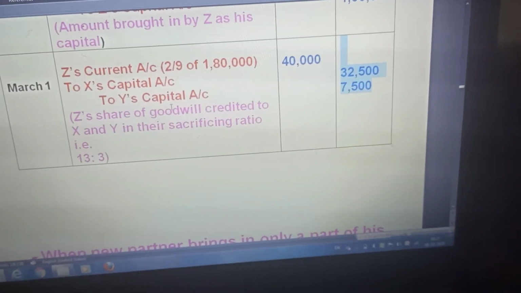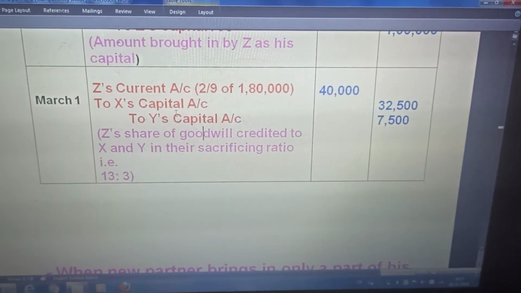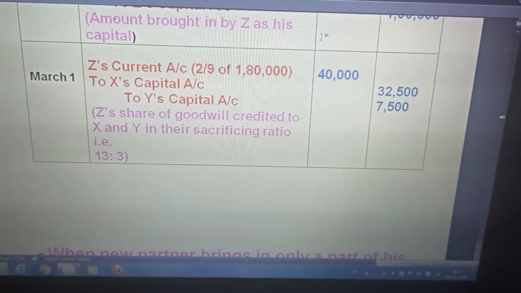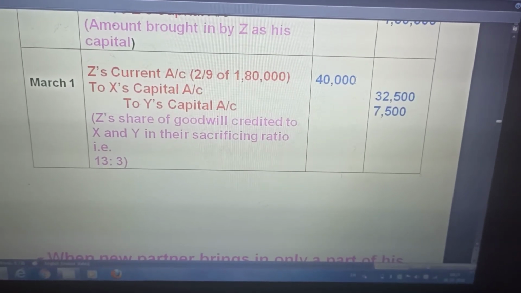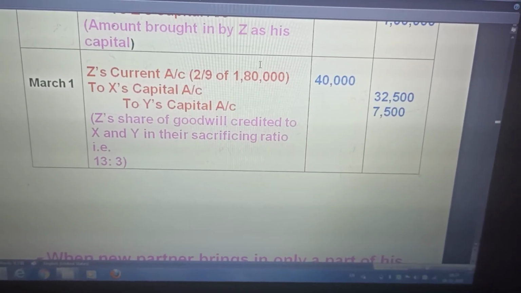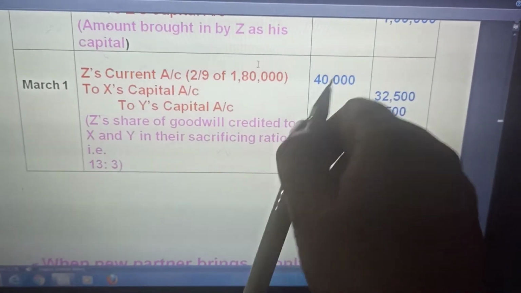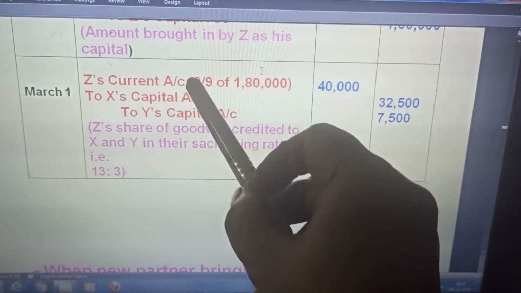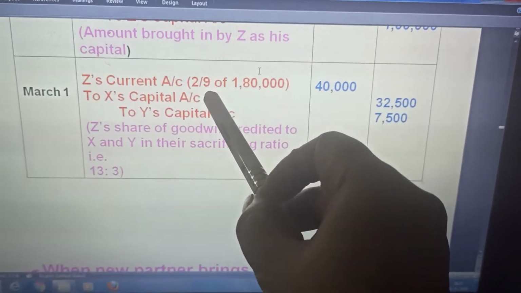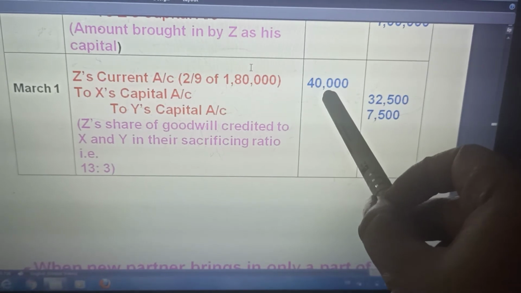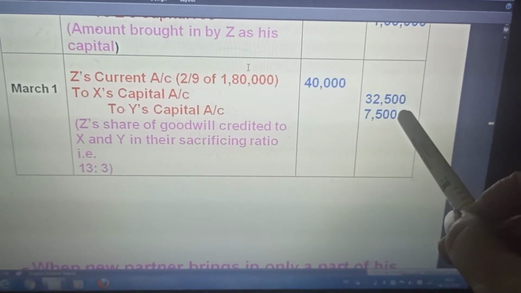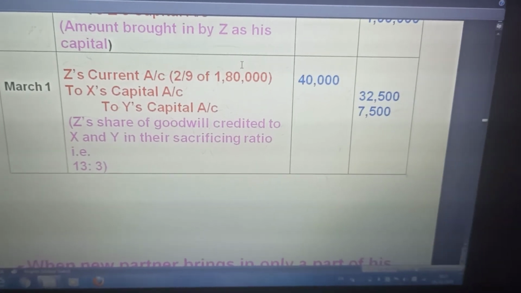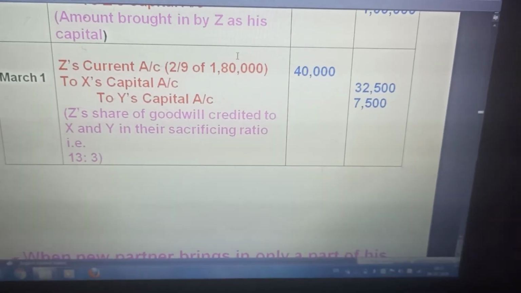Anyway, new partner to old partners in sacrifice ratio. And what is this 40,000? This 40,000 is the amount of Z's share of goodwill. 1,80,000 is the firm's goodwill. The new ratio is 2/9, so Z's share is 2/9 and Z's share of goodwill comes out to be 40,000. We have to distribute the 40,000 among old partners in the sacrifice ratio. Clear? Proceed.